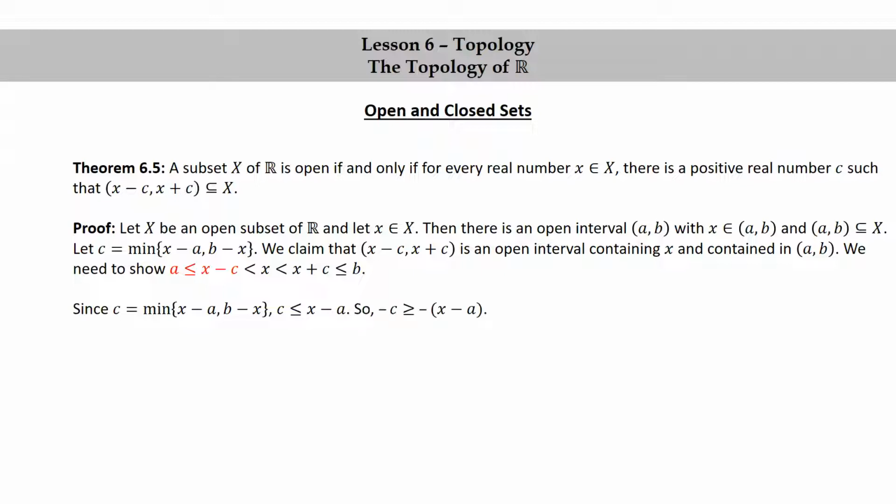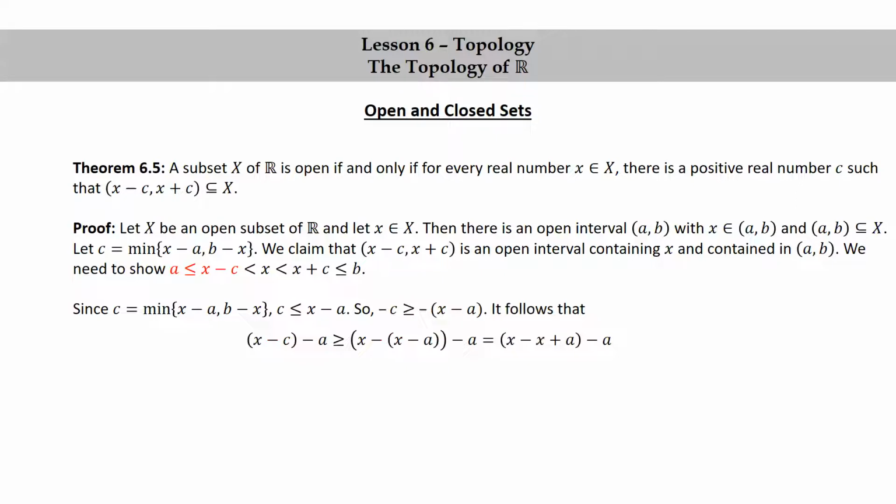As a consequence of the properties of the reals being an ordered field, we have that negative c is greater than or equal to the negative of x minus a. It follows that x minus c minus a is greater than or equal to x minus a minus a. Notice how I replaced the minus c by minus x minus a with a greater than or equal to symbol using the first order property of an ordered field.